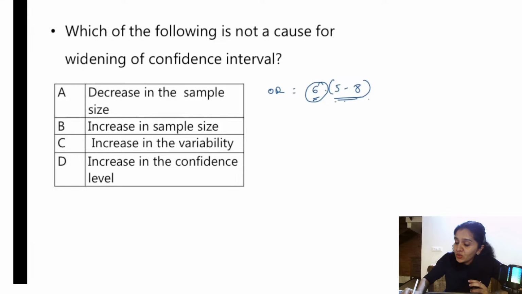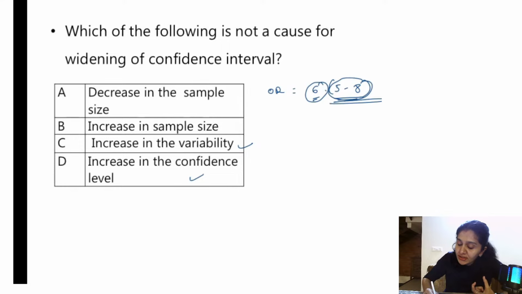So if this range is very wide, it should be actually narrow. If it is very wide, it says there is increase in variability, it should be actually low, I told you. And one more thing is, if there is increase in sample size, the width will be actually less and it is actually good. But if there is decrease in the sample size, the width will be very high.